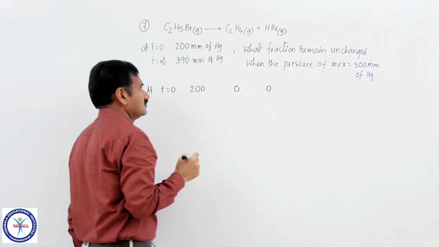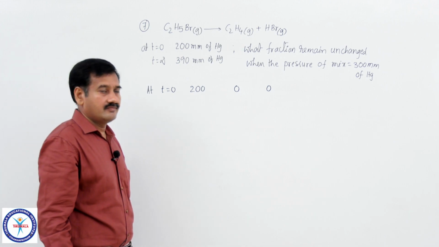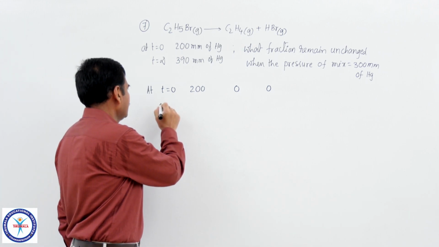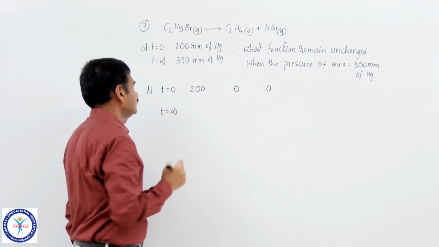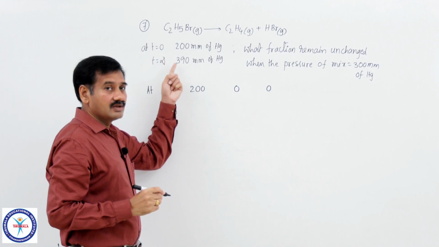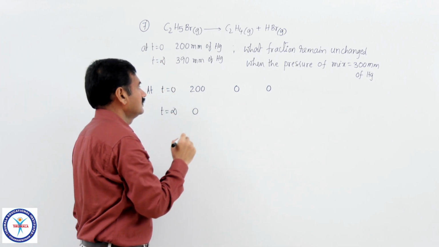So, 0 and 0 are the pressures of ethene and hydrogen bromide. But at the end of the reaction, if time t is equal to infinity, there must not be any ethyl bromide. So, its pressure must be equal to 0.